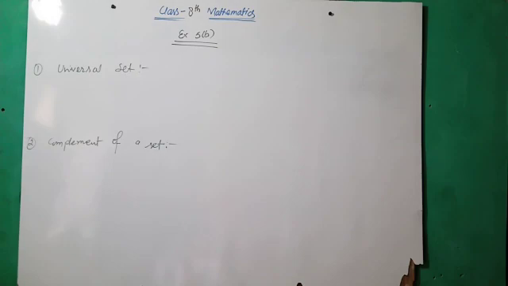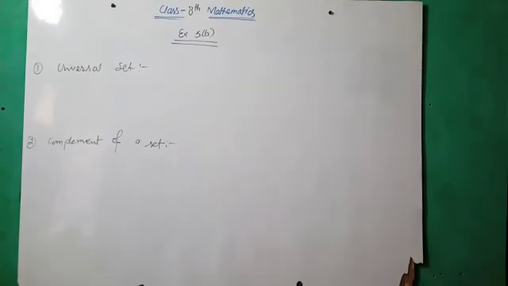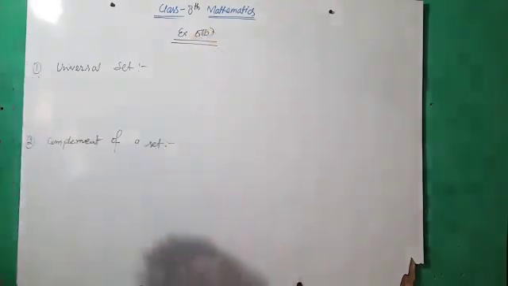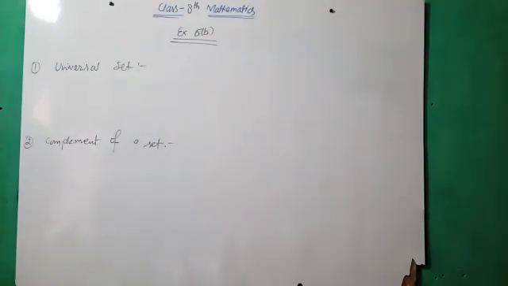Today in this lecture we are going to discuss exercise 6b. Sorry, chapter number 6. So we will discuss exercise 6b as well as some related terms of this exercise. First one is universal set. Universal set we will discuss with some examples.